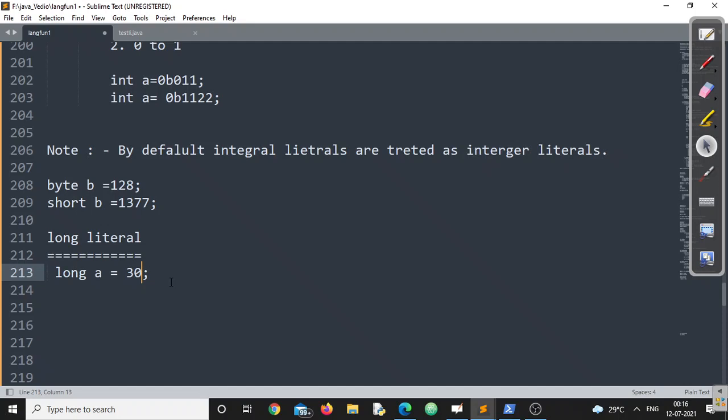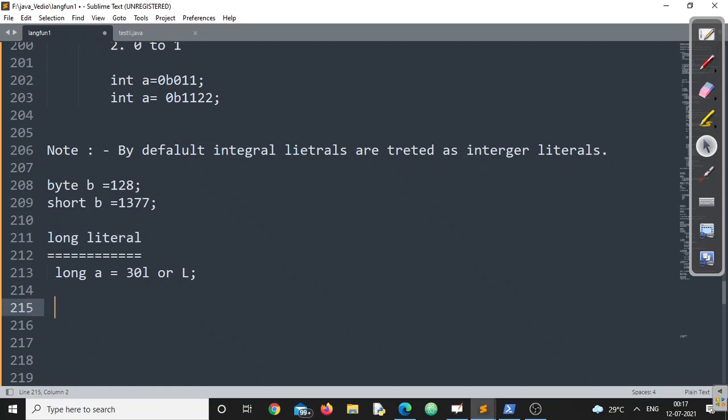So here 30 means which type of constant? Definitely you will say, sir, this is an integer constant. But what I want is a long constant itself. So if you want to make this one a long constant, remember to suffix this one with a small l or capital L. Both of them are valid. If you suffix any integral literal with L, either small l or capital L, that will be treated as a long literal. Make sure you understand that point.